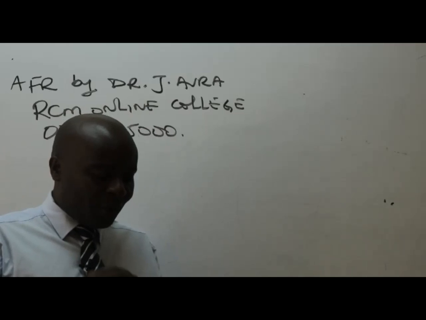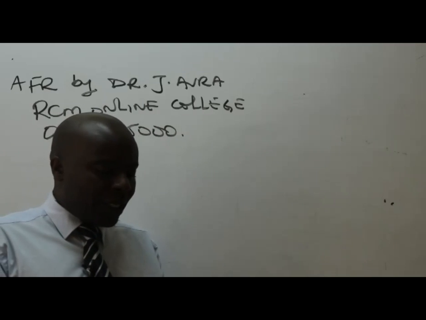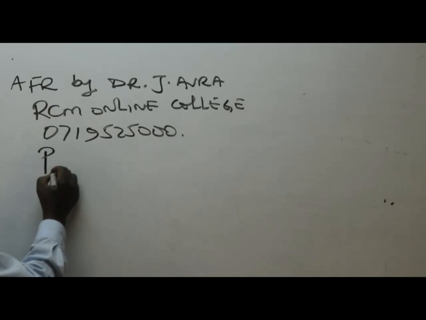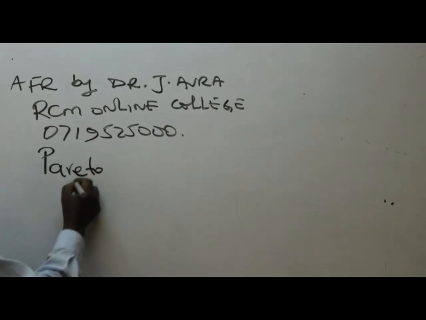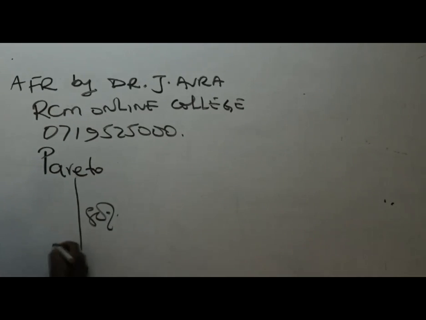So, I'm reading note number 1. On 1st October 2020, Pareto Limited acquired an 80% equity interest in Pamba. So we have here Pareto. Pareto acquired 80% shareholding in a company called who? Pamba. In a company called Pamba.